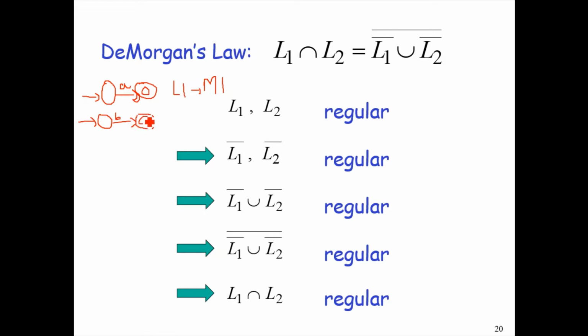There is a machine M2 accepting language L2, which is comprised of the input letter b only.